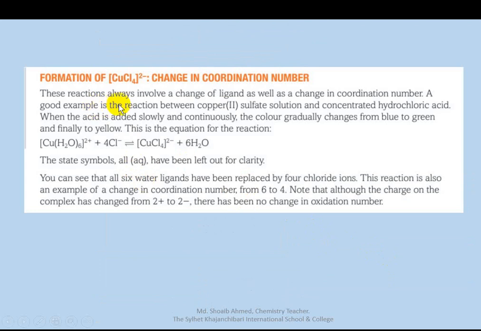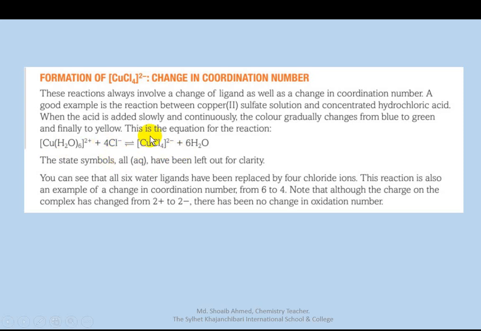So here is a formation with a change in coordination number. Now this is the hexaaqua copper(II) ion, with 4 chloride ions replacing ligands. Coordination number is the number of ligands. This changes. For this metal ion it is 6, here it is 4. So the coordination number changes.